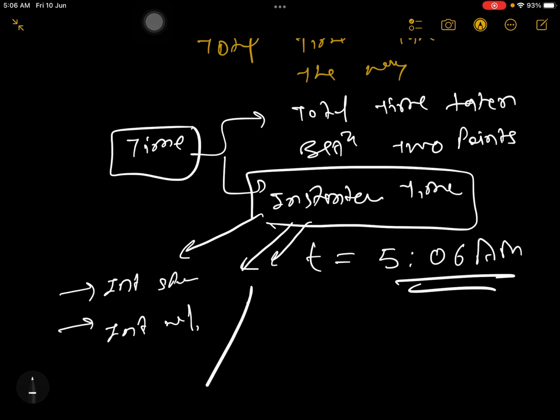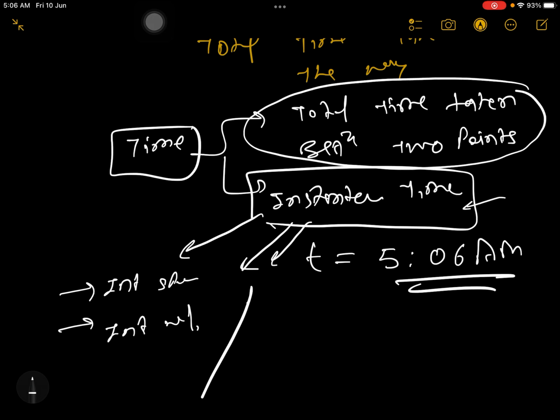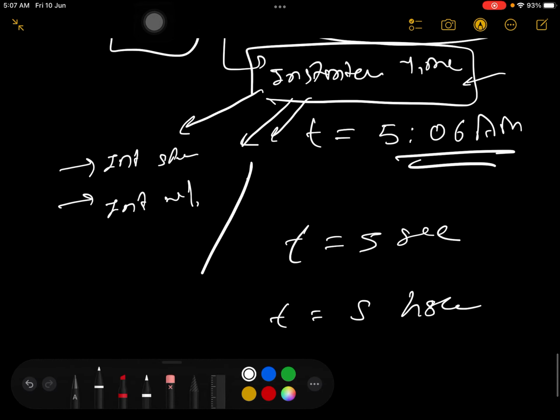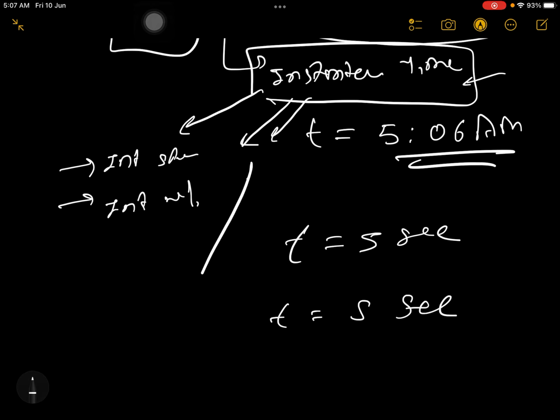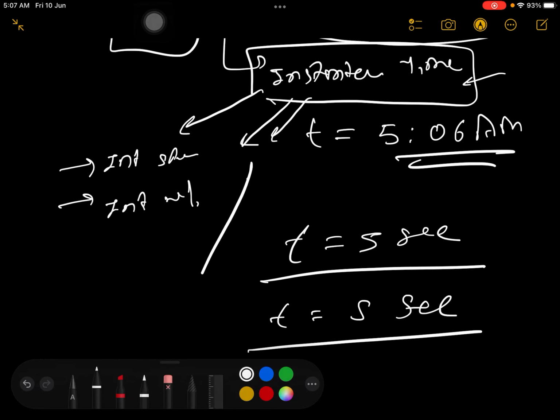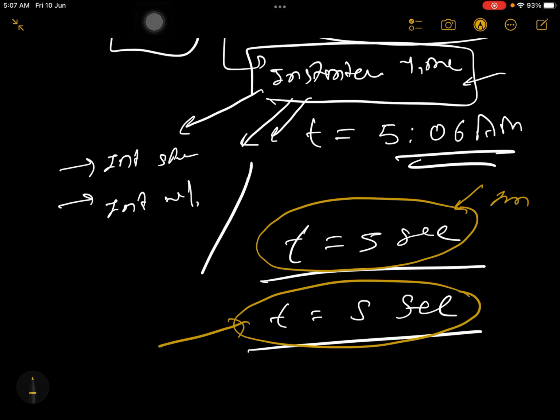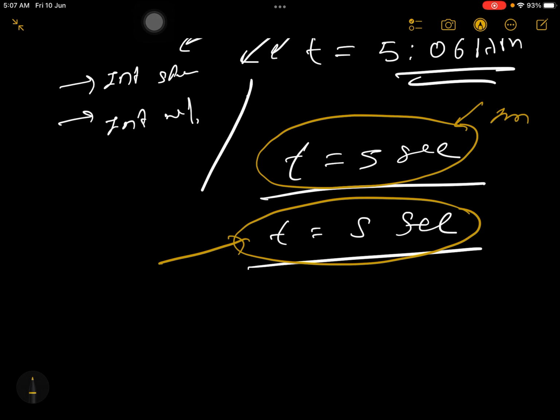But when we are doing some work, we don't do that work in instantaneous time. We consume some time, we take some time. So suppose I am writing t is equal to 5 second, and again t is equal to 5 second, let me explain this in detail. They both can be different things. See, t is equal to 5 second can be your instantaneous time, and t is equal to 5 second can also be the time to drink a glass of water.